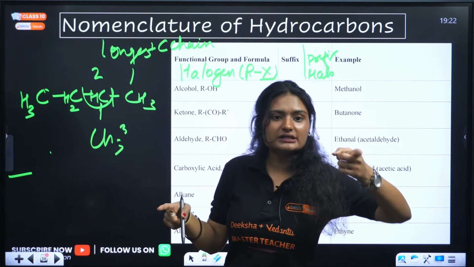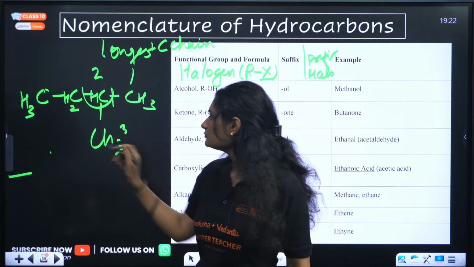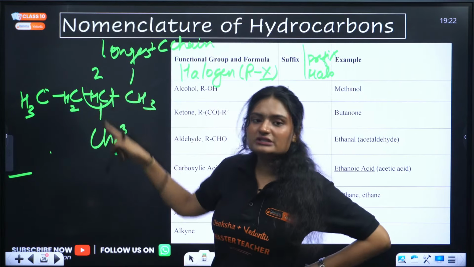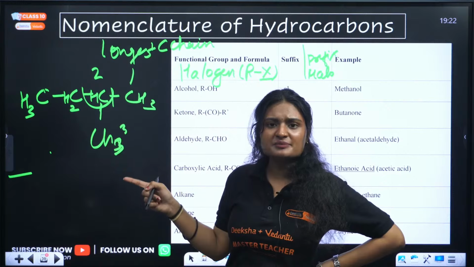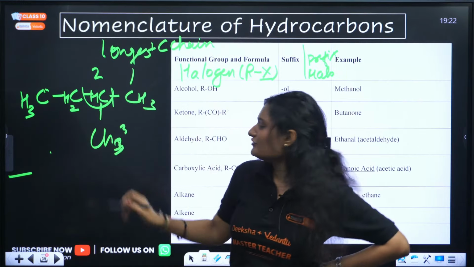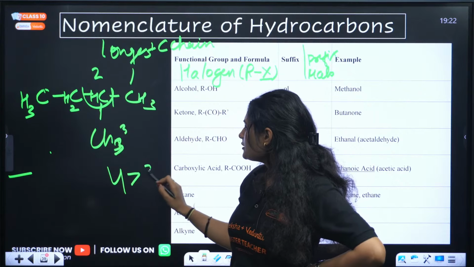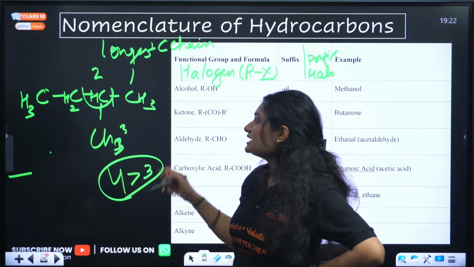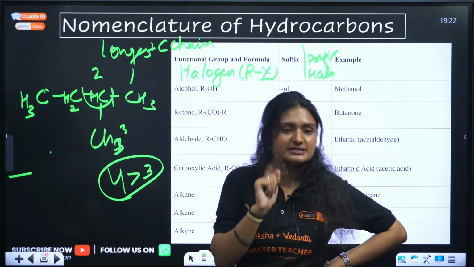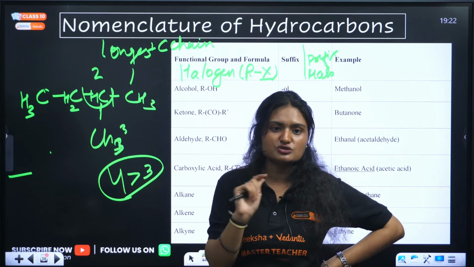But this is not the longest carbon chain. If we go straight, we have 4 carbons, and 4 is more than 3. That's why we went straight. We are not looking for the substituent.